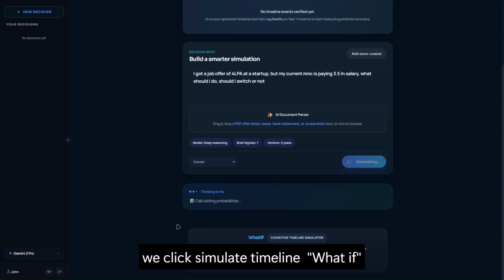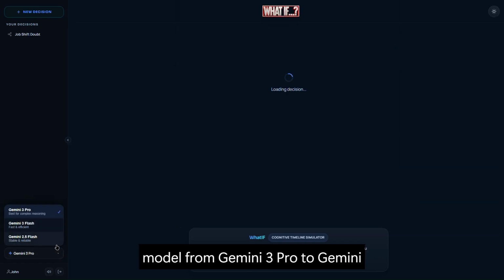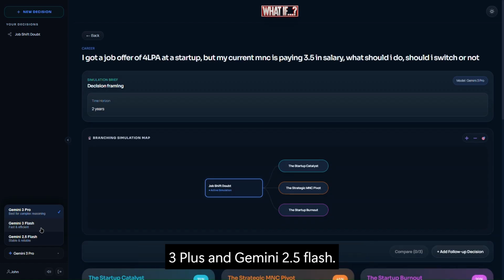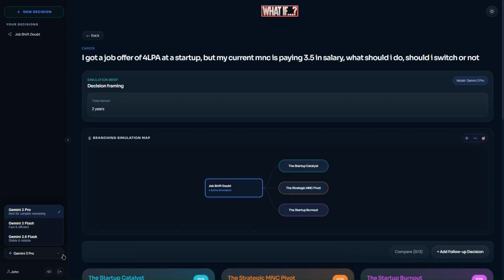What If sends the scenario to our backend. It spins up the Gemini 3 Pro model to generate three distinct plausible timelines evaluating year by year events, trade-offs, financial metrics, and mental wellness score. We can also change the model from Gemini 3 Pro to Gemini 3 Plus and Gemini 2.5 Plus.